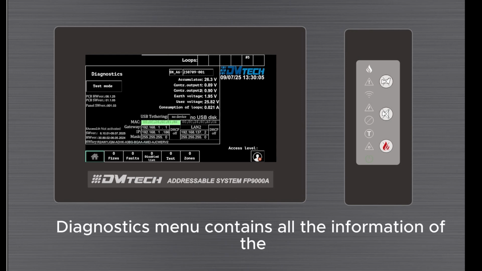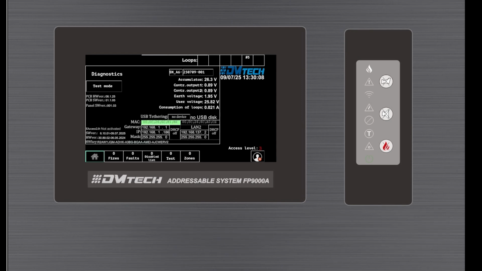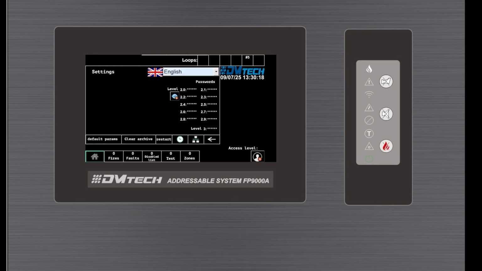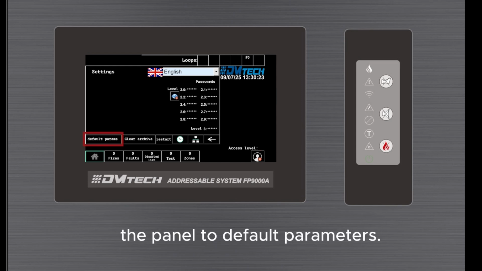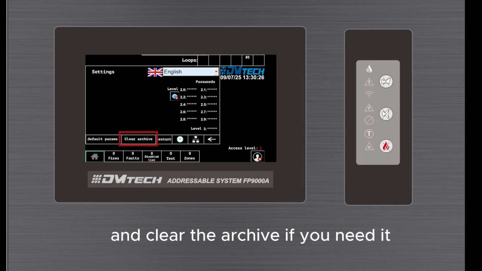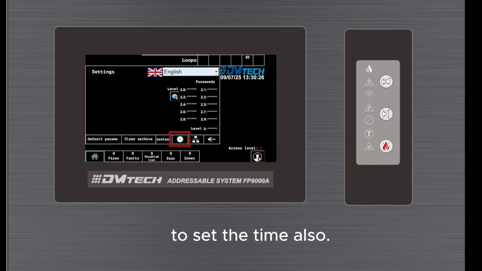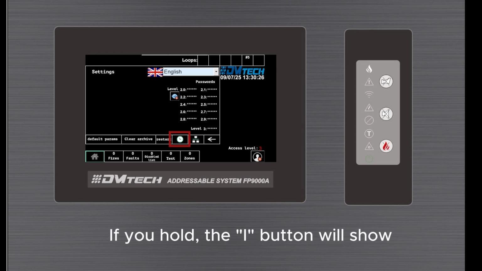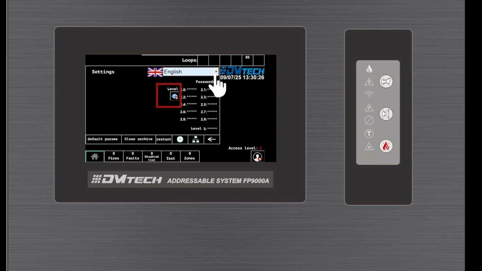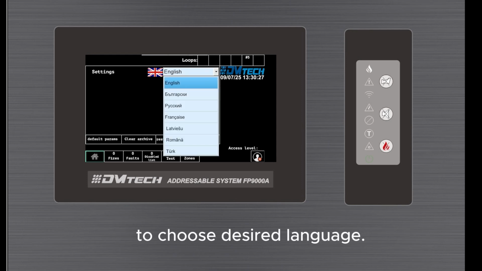Diagnostics menu contains all the information of the addressable panel. In Settings menu, we have a button to return the panel to default parameters. You can clear the archive if you need to, and set the time also. If you hold the I button, it will show all passwords that are set for level access 2 and 3. And the last option of this menu is to choose the desired language.